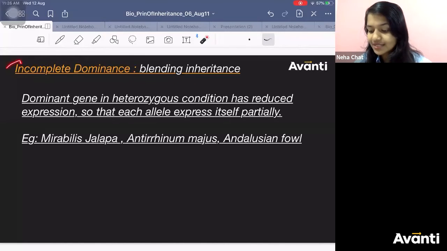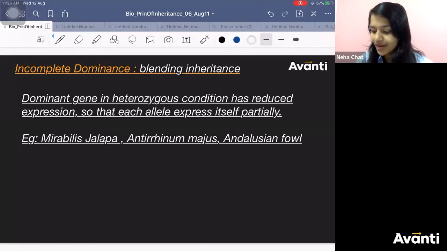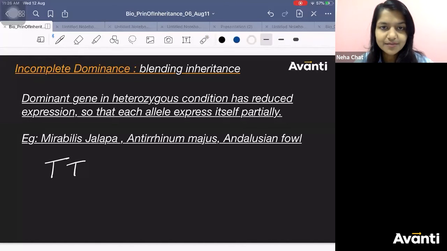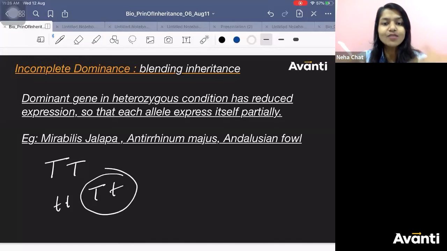Okay, so that's the concept of incomplete dominance. Whenever heterozygous condition is there, whenever capital T is there, no doubt, it will be tall. Whenever small t is there, no doubt, it will be dwarf. But the problem is here. They will fight. No, I want to get expressed more. These two will talk to each other and interact in that way, and that is blending.